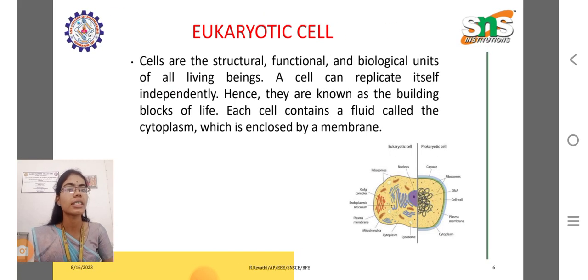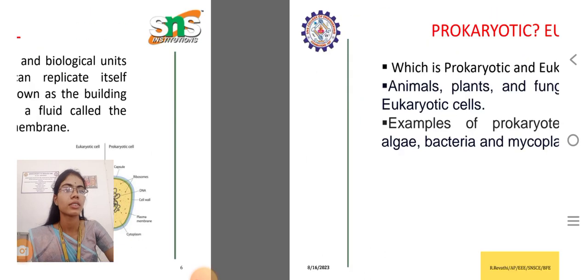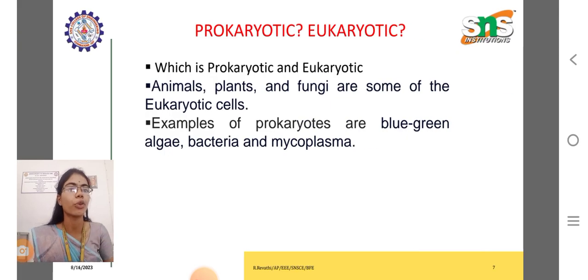Eukaryotic cell, where cells are the structural, functional, biological units. Hence, they are known as building blocks of life. In the eukaryotic cells, a capsule, nucleus, ribosomes, plasma membrane, mitochondria, cytoplasm, and lysosomes are also present. Prokaryotic, eukaryotic. Which is prokaryotic and which is eukaryotic?